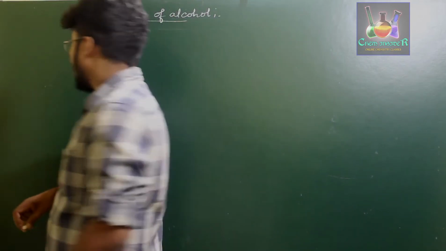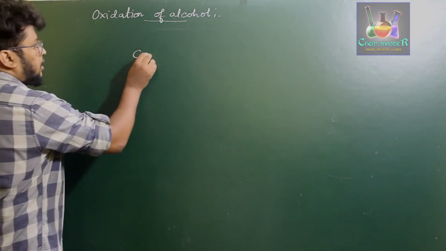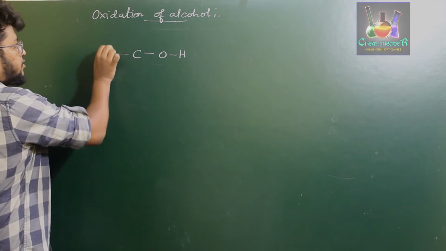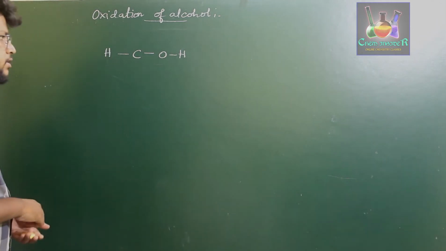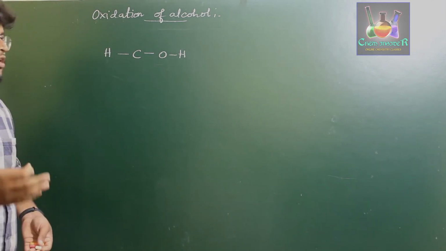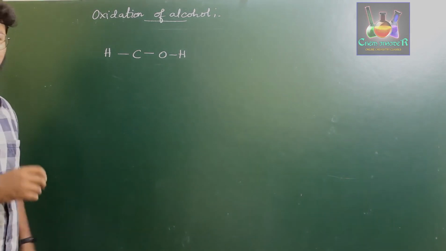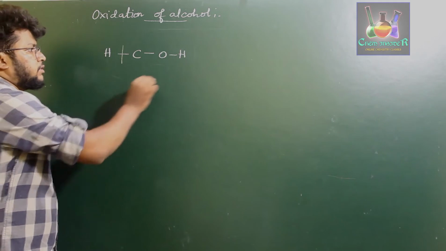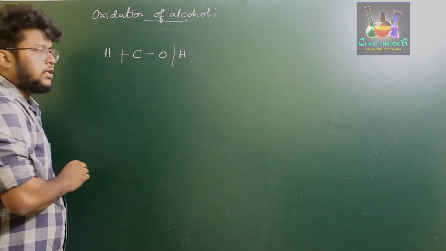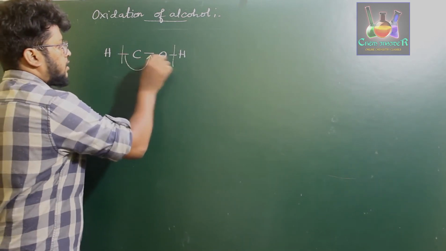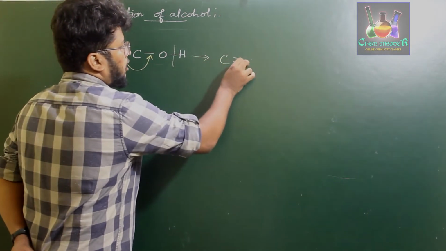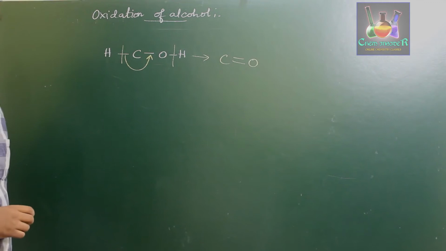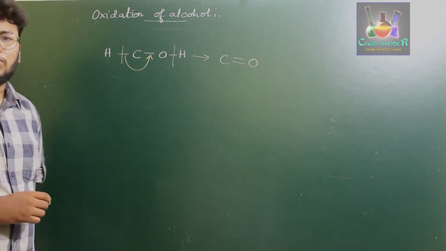In general, if you write carbon with OH and a hydrogen over here, there is no cleavage of the carbon and oxygen bond, but there is cleavage of the carbon and hydrogen bond and the oxygen and hydrogen bond. And this results in the formation of carbon double bonded with oxygen. This is the process that takes place in oxidation of alcohols.